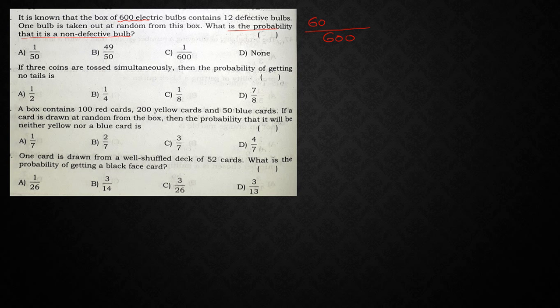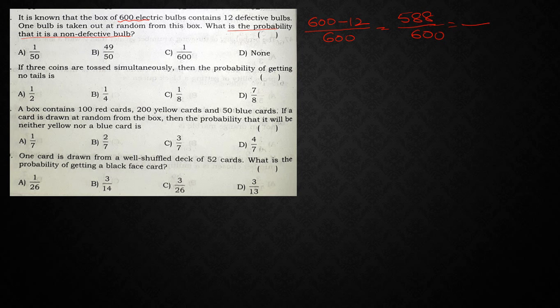Out of 600 we need to remove those 12 bulbs. 600 minus 12 is 588, so 588 divided by 600. Now if I simplify this, what am I going to get? In the 4 table, how many times does this go? 600 is 15 4s are 60.